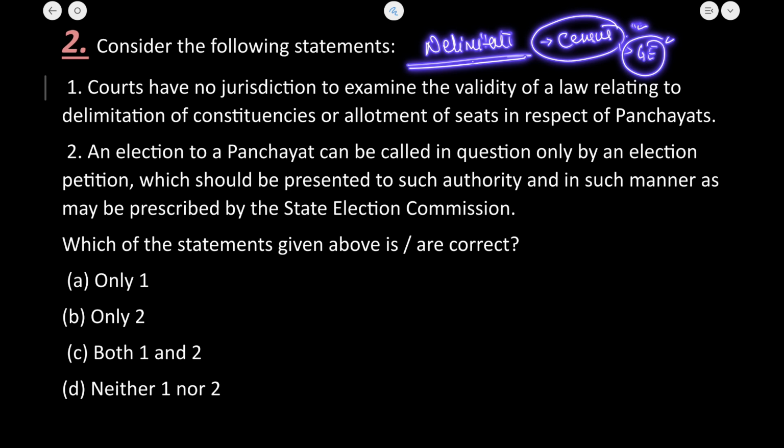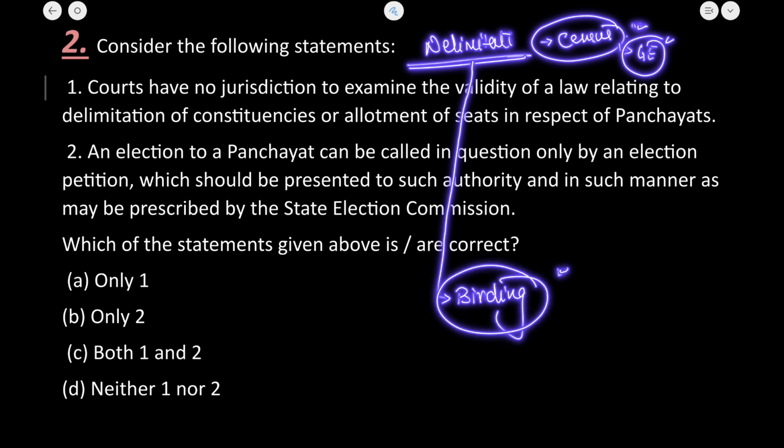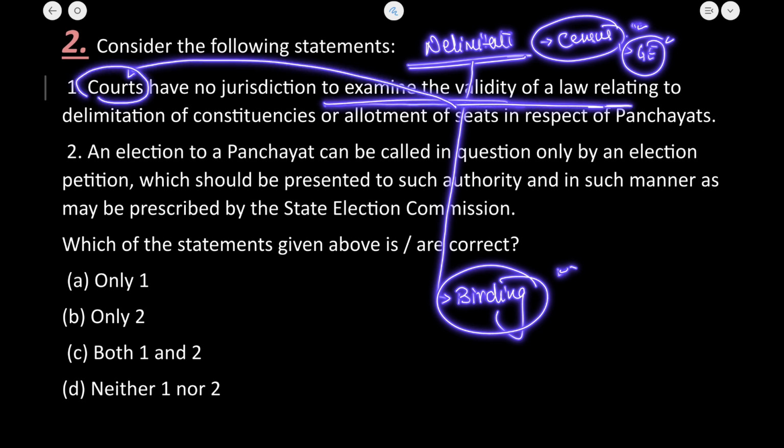The decisions made by the delimitation commission are binding, and no court action can be taken, and no examination of the validity of the law can be done by the courts. The decision given by the delimitation committee is final and binding. So the courts have no jurisdiction.